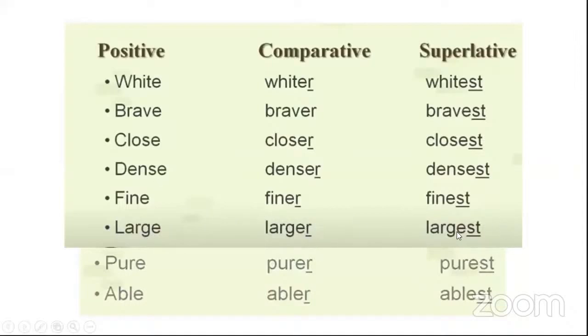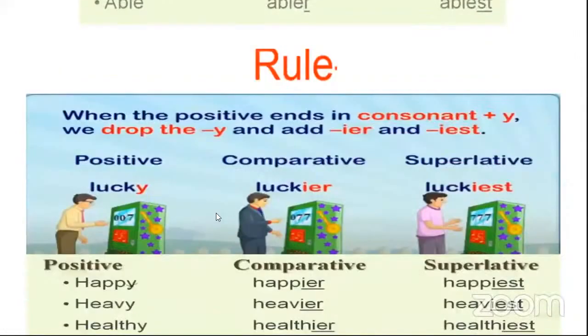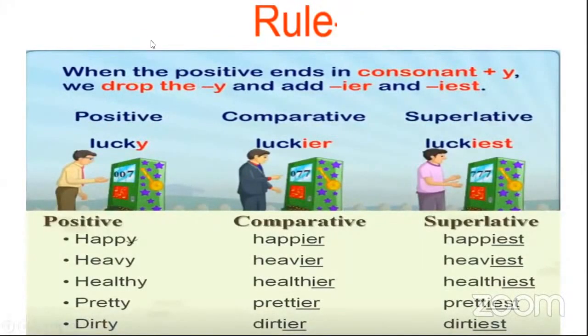Larger, larger, largest. Okay. Now the next rule is when the positive ends in consonant Y, like lucky, happy, heavy, healthy, pretty, dirty. When it ends with Y, we have to drop, cancel this Y. And what do we have to add? IER in the comparative and IEST in the superlative.